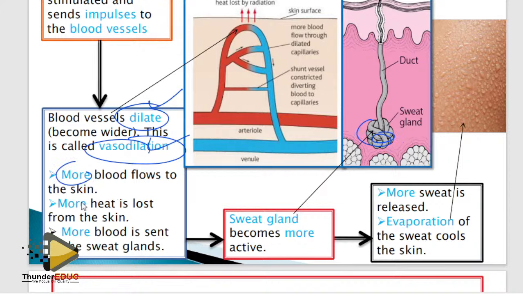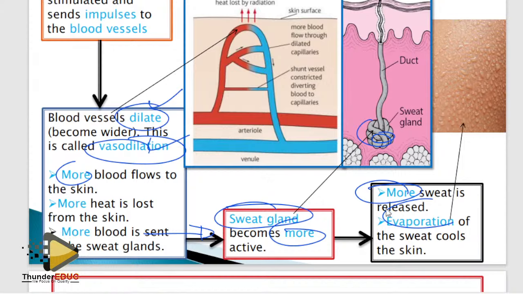But it doesn't stop there. More blood is going to be sent to the sweat gland. The sweat gland becomes more active, and when it becomes more active, more sweat is going to be produced. Then evaporation is going to lead to the cooling of the body. If they ask you about a cold day, it's the reverse.